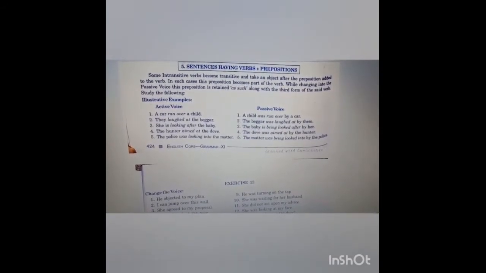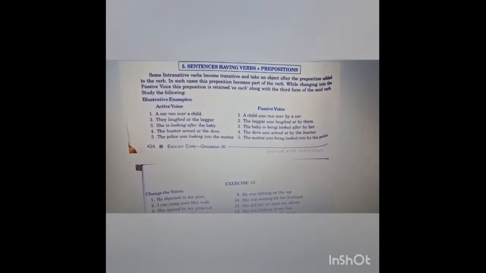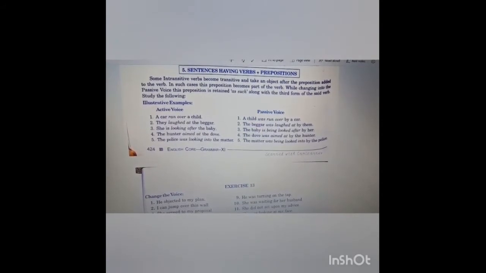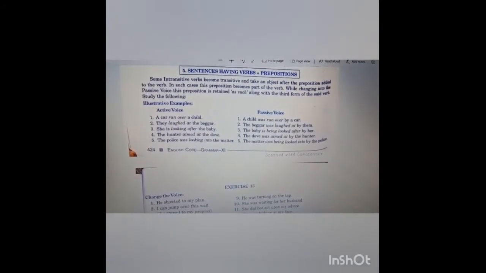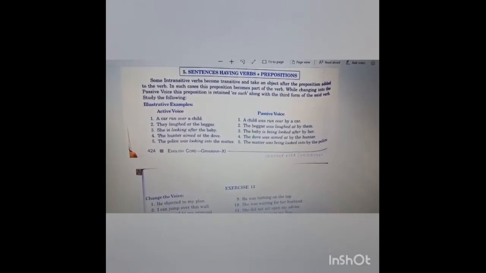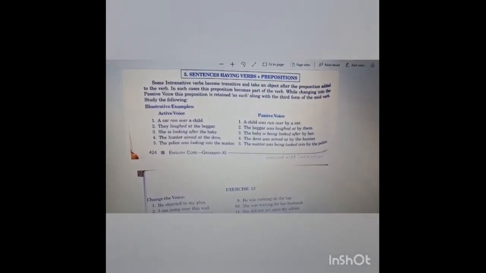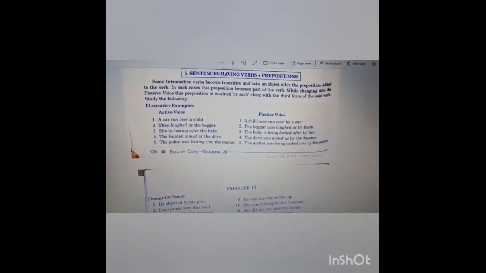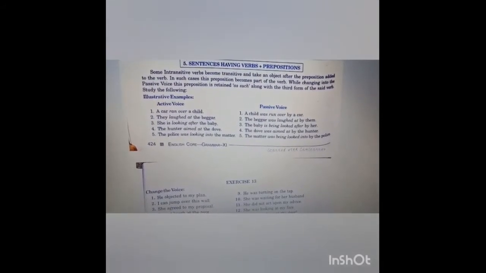Basically, the preposition becomes part of the verb, and while changing it to the passive voice, the preposition is retained along with the third form of the verb.